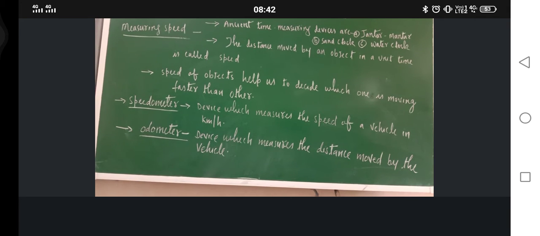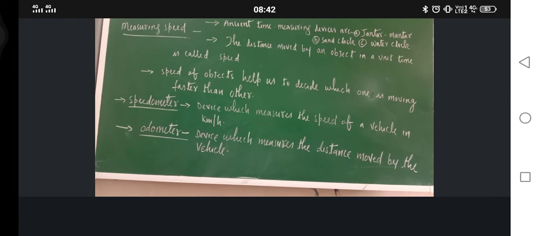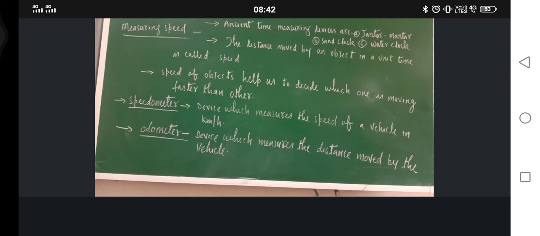Savai, that name I am forgetting. Every place in India he made the Jantar Mantar. Actually Jantar Mantar is nothing but a time measuring device. In ancient time, people were using sand clock or water clock to note down the timing. So these were the ancient time measuring devices.